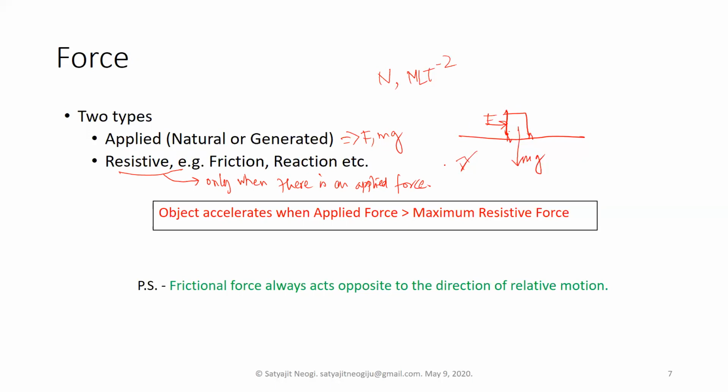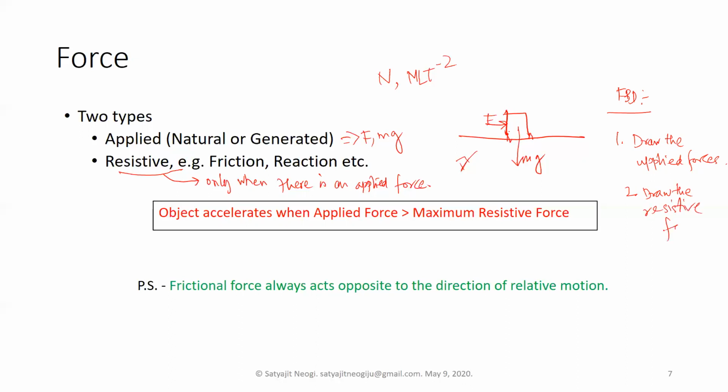But the key is, until and unless there is an applied force, there is no resistive force. So whenever you want to draw a free body diagram, the rule is to always first draw the applied forces, analyze it a bit, and then only draw the resistive forces.